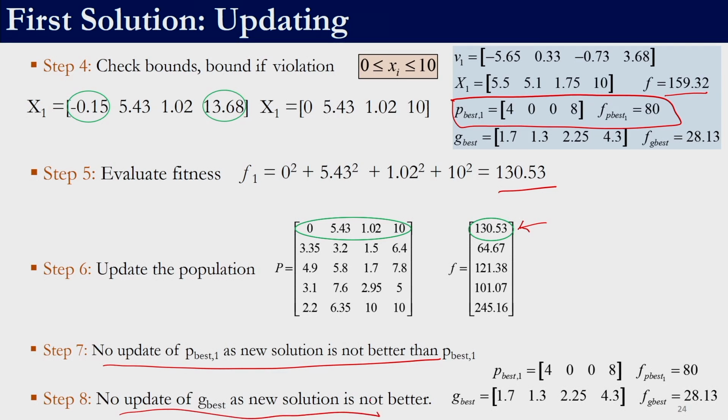Similarly, there is no update in GBEST because the GBEST which we have is 28.13 and the solution which we have generated has a fitness of 130.53, right. So similarly you can proceed for the other solutions. As you can see, it is an extremely simple algorithm, right. The only thing that we need to keep in mind is that the newly generated solution is always going to be accepted into the population. It does not matter whether it is better or worse. For each member we keep track of its personal best, and the global best is the solution which is the best among all the personal bests. So that concludes this example.